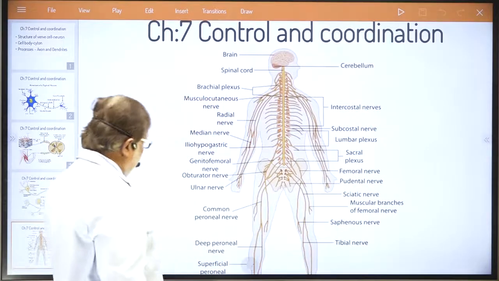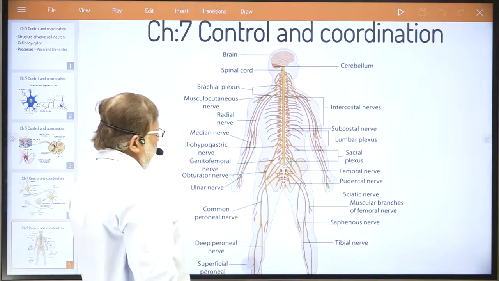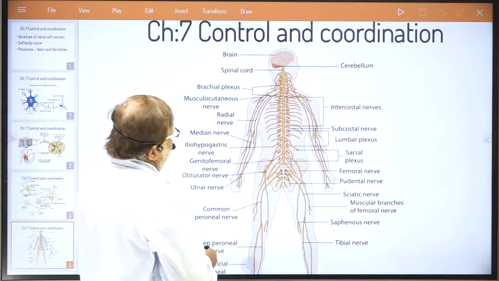If you just try to understand, this is our nervous system.